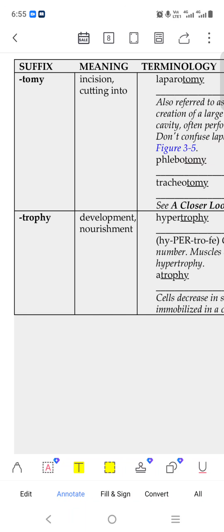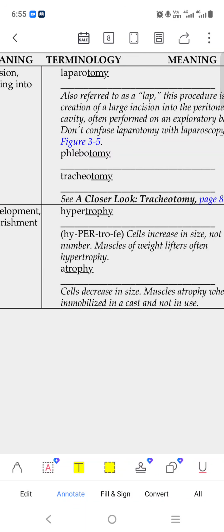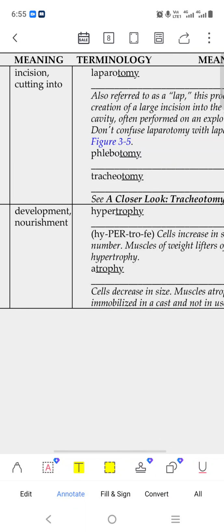Trophy means development, nourishment. So hypertrophy means extra nourishment has happened in that area. Okay, hypertrophy.